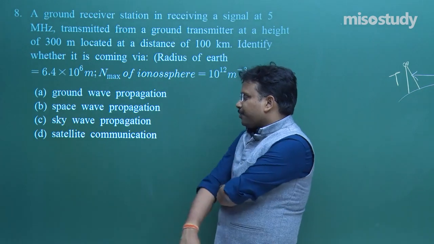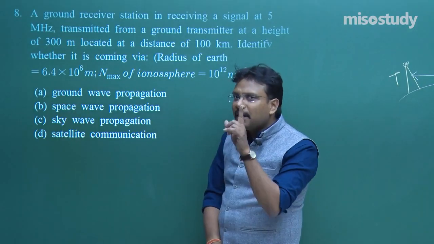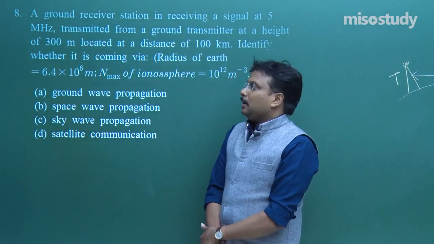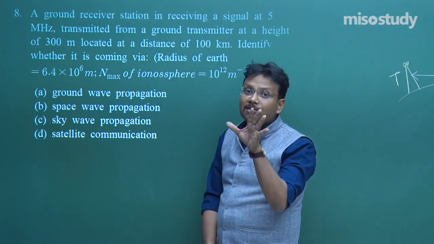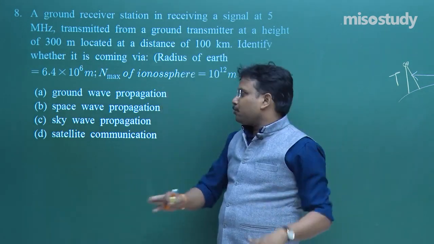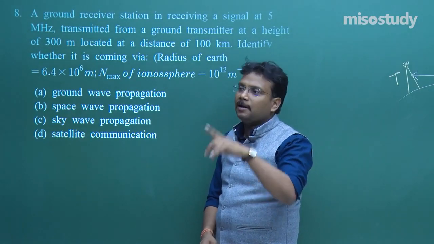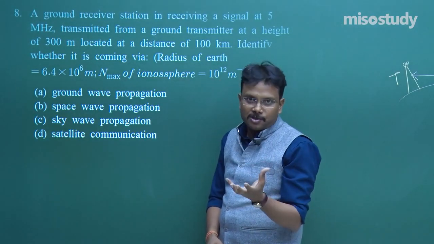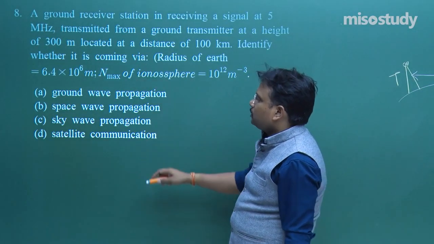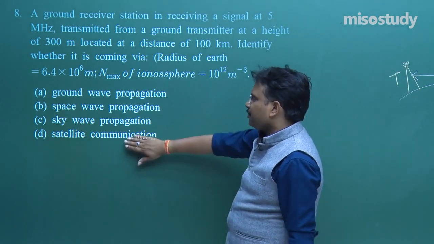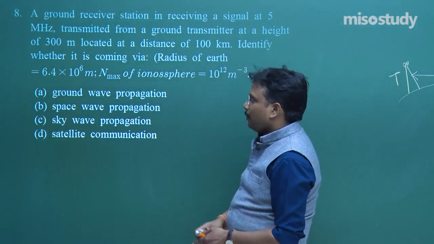Okay. About satellite communication, you can say that yes, this can be used, but try to recall in theory classes what we discussed. There are two types of basic communication mode. One is point to point, another is point to everywhere. So satellite is basically used for universal type of thing. With the help of one satellite over entire India you can get the TV transmission. Fine. One to many, that is. So let us try to find out which one is the correct option. So this is something which we are going to discard, that is, this is point to point. Ground wave, not possible.